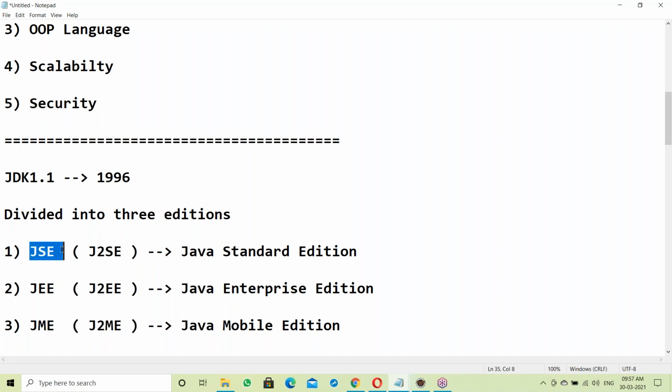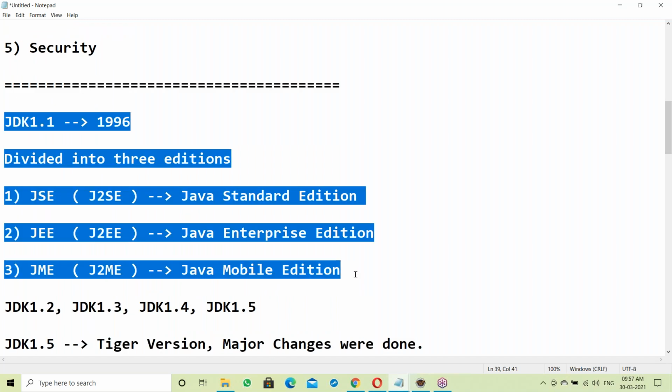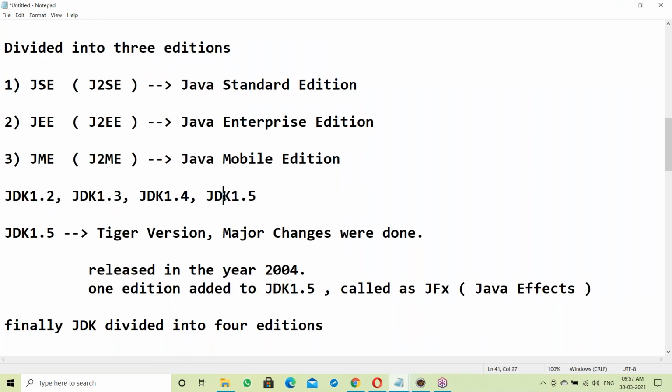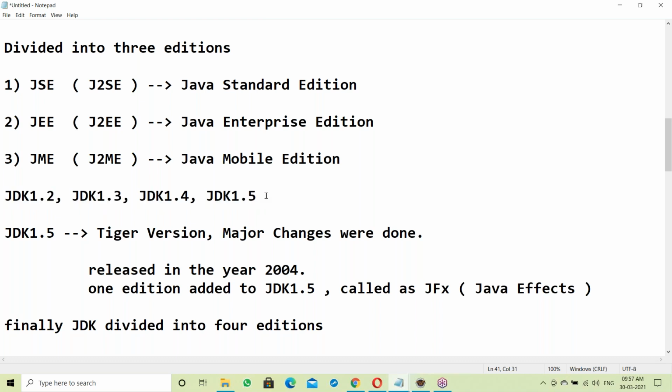Now we call them JSE, JEE, JME, and previously they were called J2SE, J2EE, J2ME. So initially Java was divided into 3 editions. Later came JDK 1.2, 1.3, 1.4, 1.5. These version-wise features we'll see after finishing your syllabus, as the final topic, up to Java 8 and Java 9.